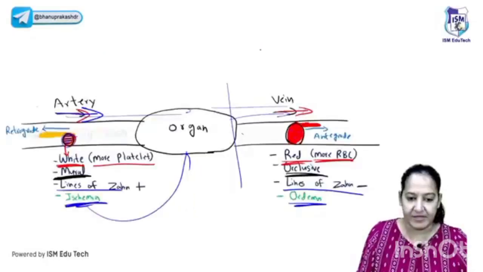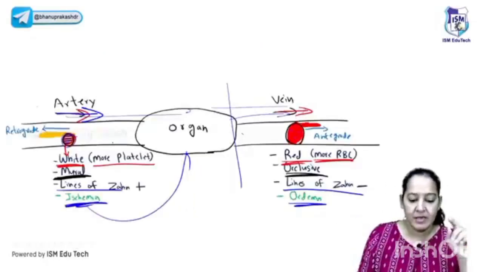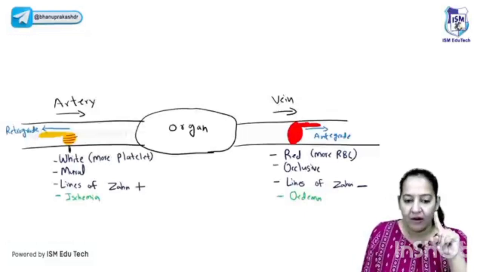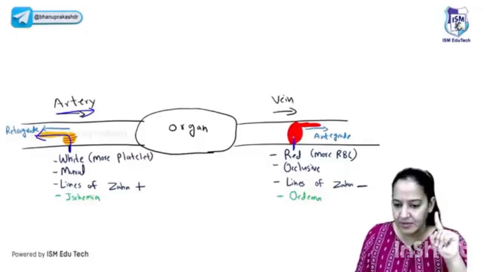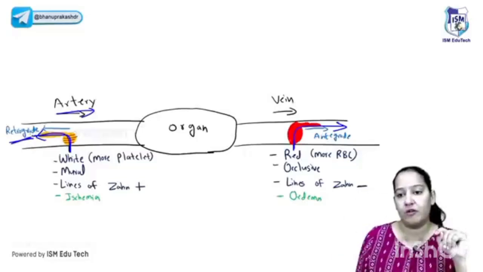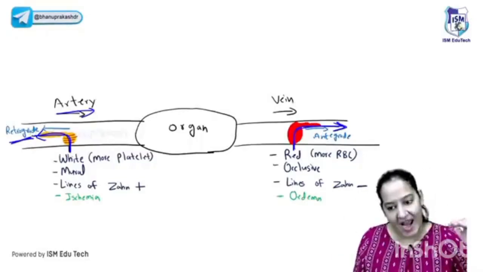So can you tell me the arterial and the venous one? One more difference. Please see the differences. The last difference you can see here. This is the point of origin of the arterial thrombus. After that, where does it grow? Please see. It is going in the opposite direction to the blood flow. And the venous one is going in the same direction as the blood flow. So the arterial one grows in a retrograde direction, opposite to blood flow, and the venous one grows in the same, antegrade direction of the blood flow.